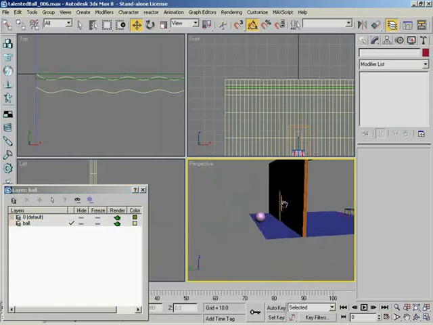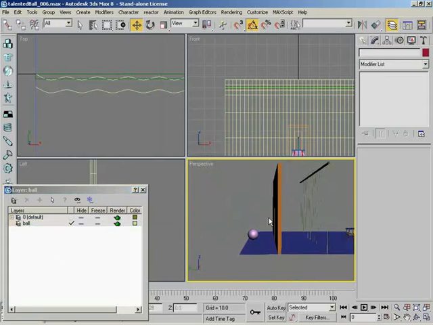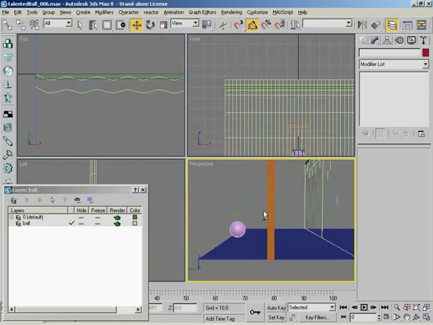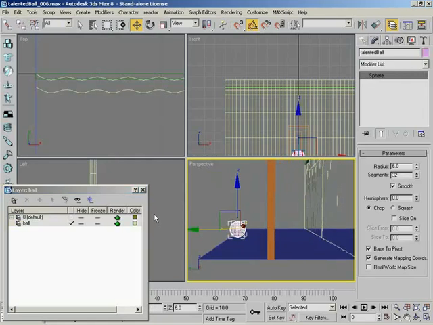So ball. Now I'll select our ball. I'm going to turn on wireframe unshaded first. Our ball is selected. Now I'm going to come down here to highlight the layer that we want to add the ball to. And now this plus sign is what allows us to add the selected objects to this highlighted layer. So I'll go ahead and do that. Now the ball is added to the ball layer, and you can see this little plus breakout box here on the left. If you click that, you can see that the ball is under the ball layer.